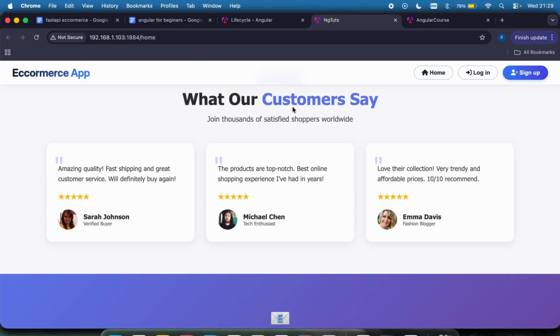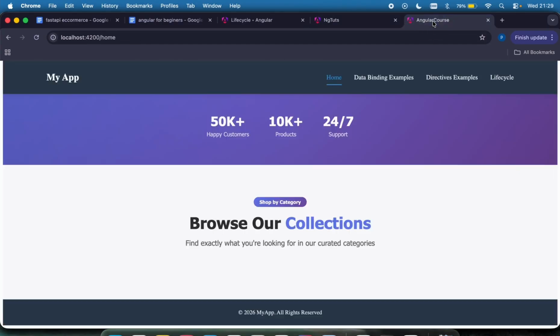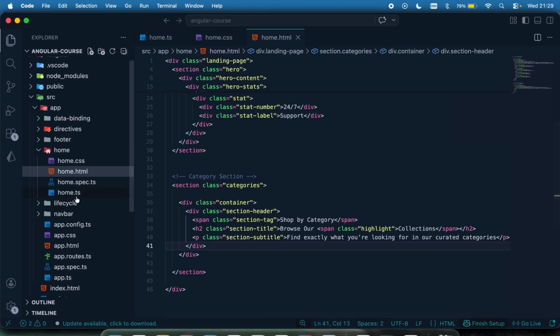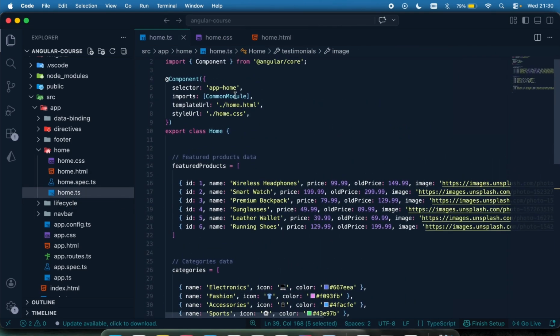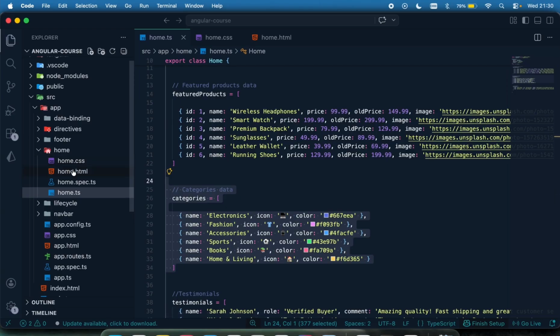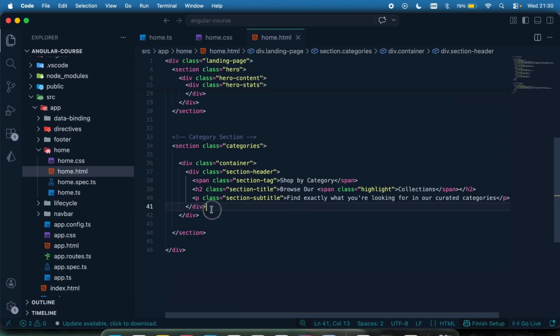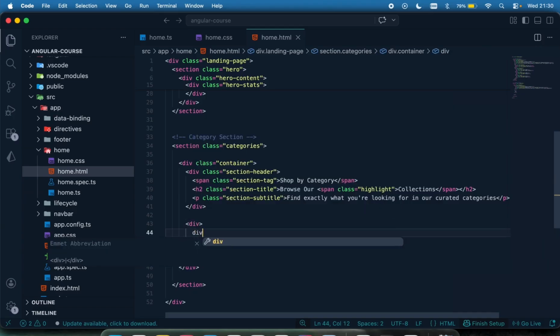Now let's head on to display the actual category, which is going to be coming from our component right here, which is this category right here. So let's display this by using our directive, which is the for loop. So I'm going to come right here, and here I'm going to create a div and then have another div right here.